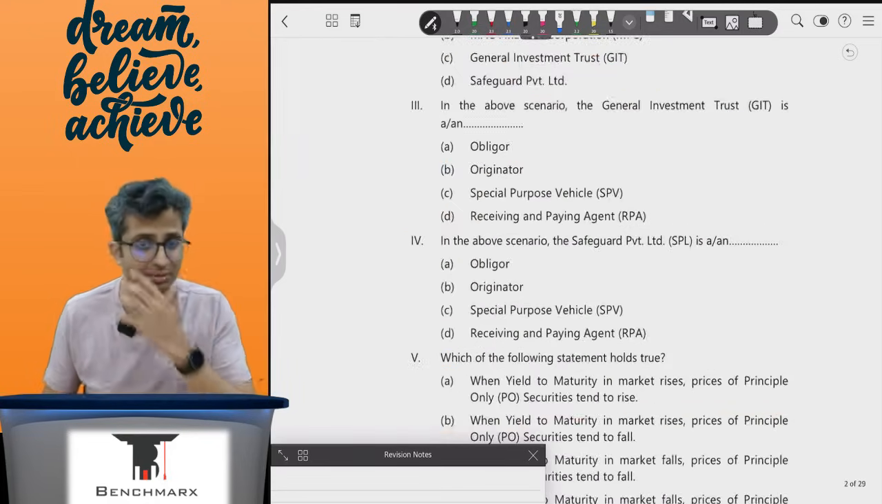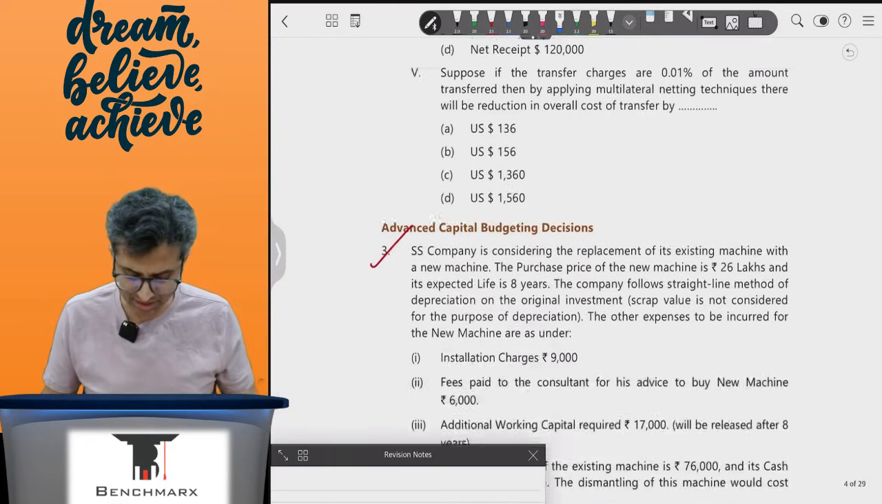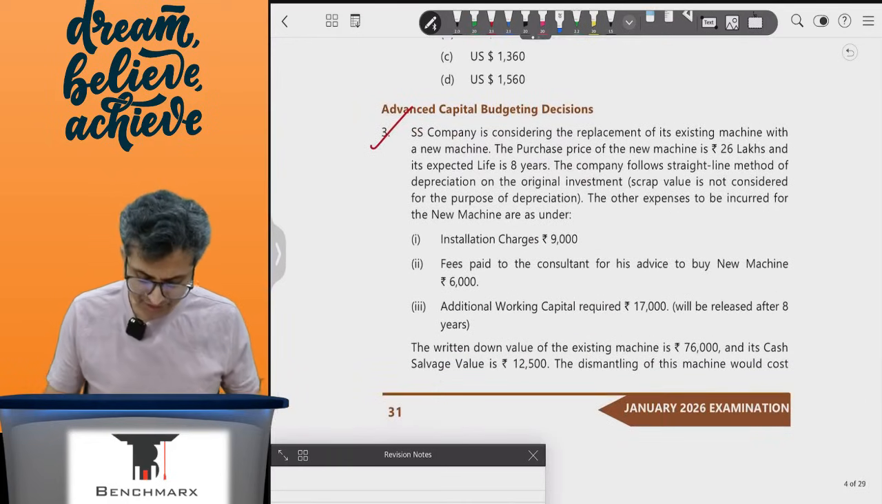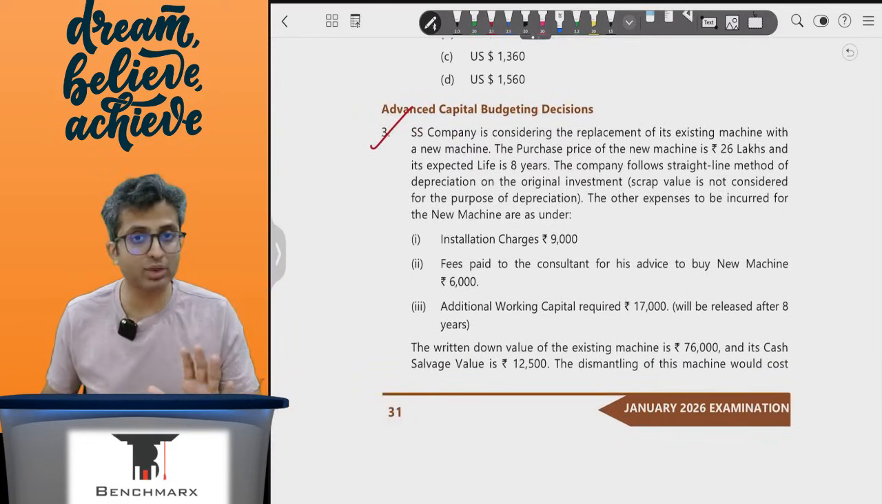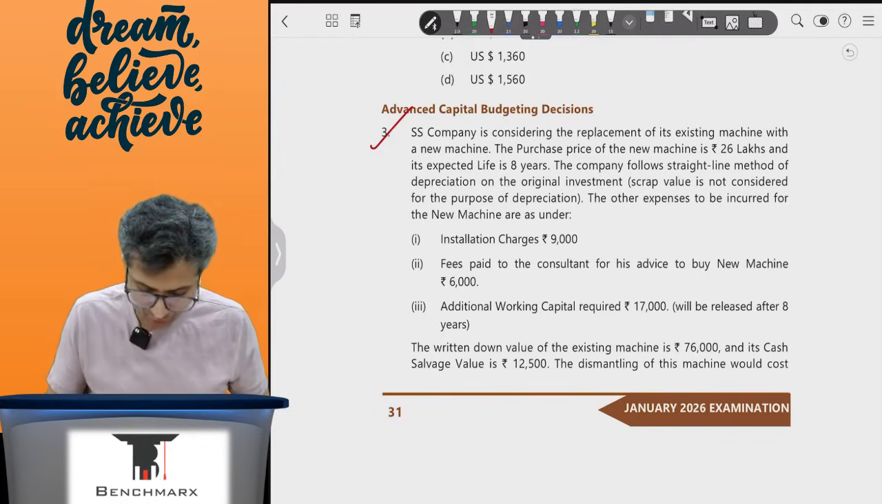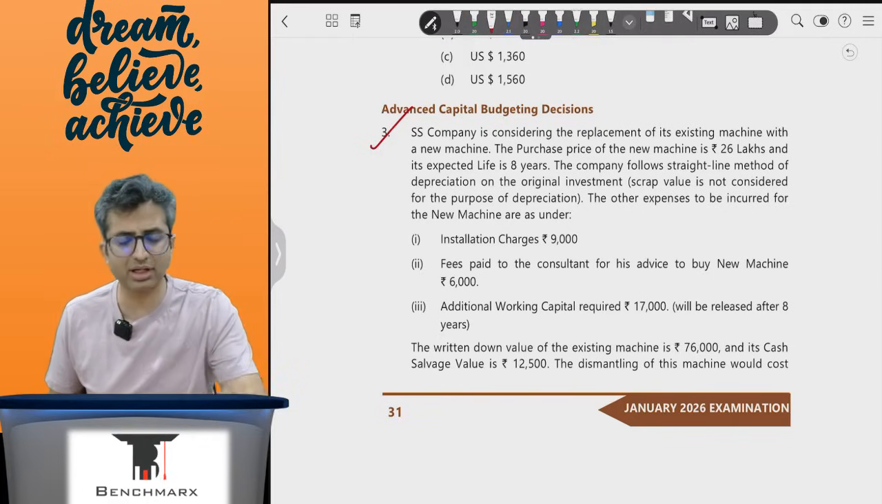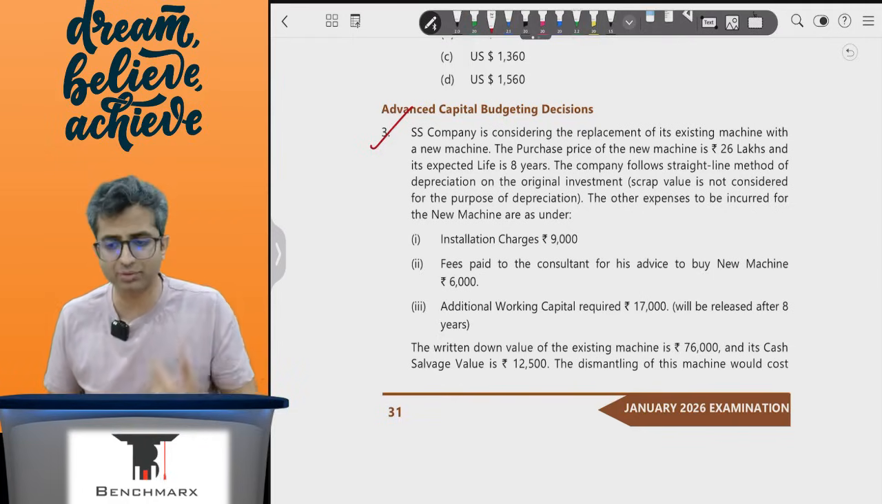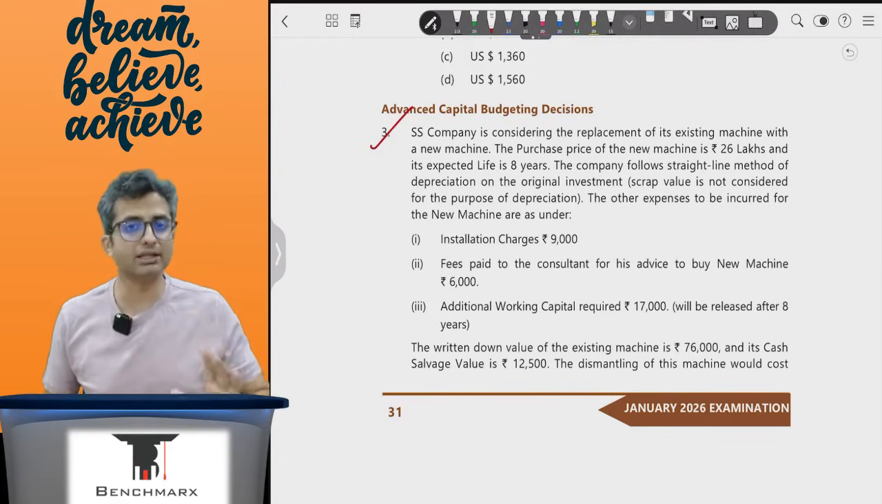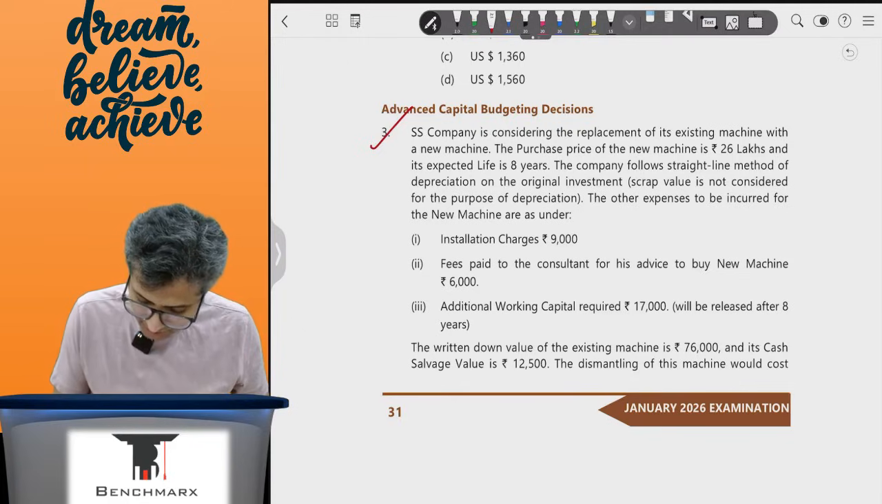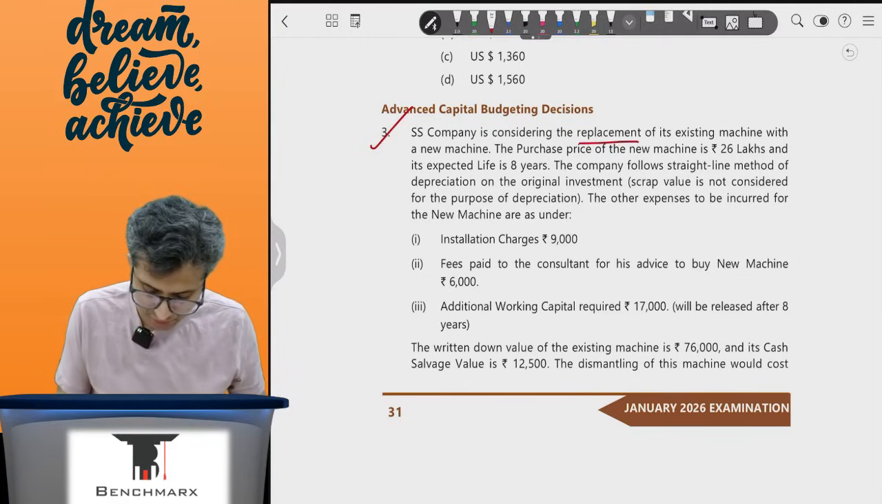Again, we will do the descriptive questions first and we'll come to the case study based MCQs later. So the first of these questions that we want to review is question number 3. This is on advanced capital budgeting. This is a typical project evaluation where we need to figure out whether it is worthwhile taking the new project or not. SS company is considering the replacement of its existing machine with the new machine.